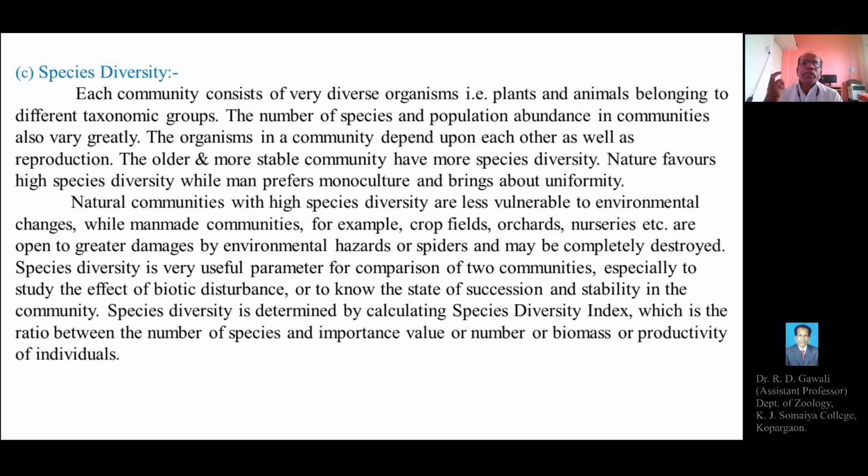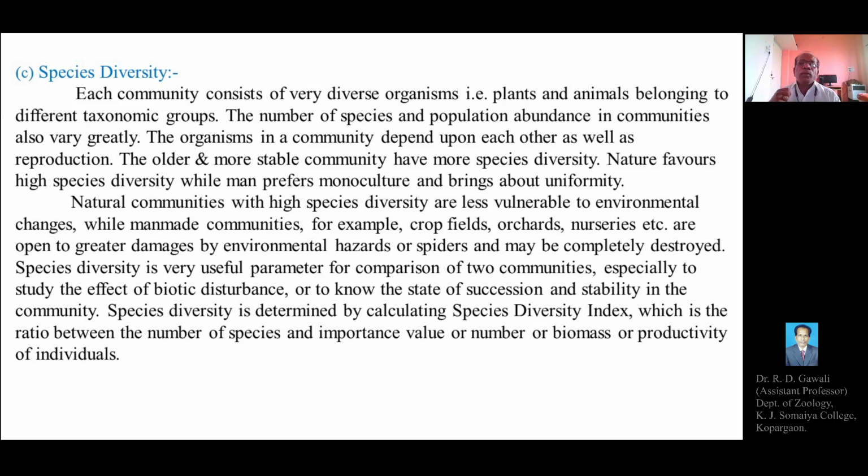The organisms in a community depend upon each other for food as well as for reproduction. These are the two important requirements of the organisms of the different species of the community, depending upon each other for nutrition or food, as well as reproduction.